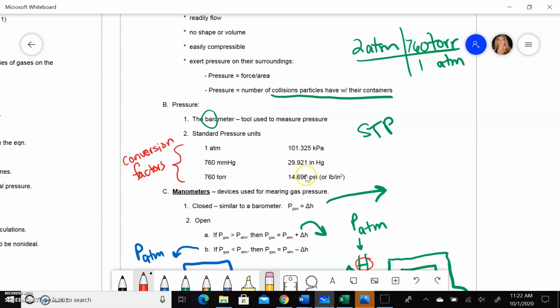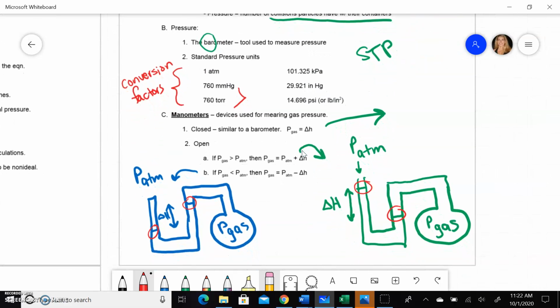Now, which one should you use? Well, it depends on what units you want. So if there are other units in the question, like if you're using an R value that we're going to talk about in a minute that has atm as part of its unit, then you want to choose this for standard pressure so that the atm matches. And notice that mmHg and torr are the same number. These two are interchangeable.